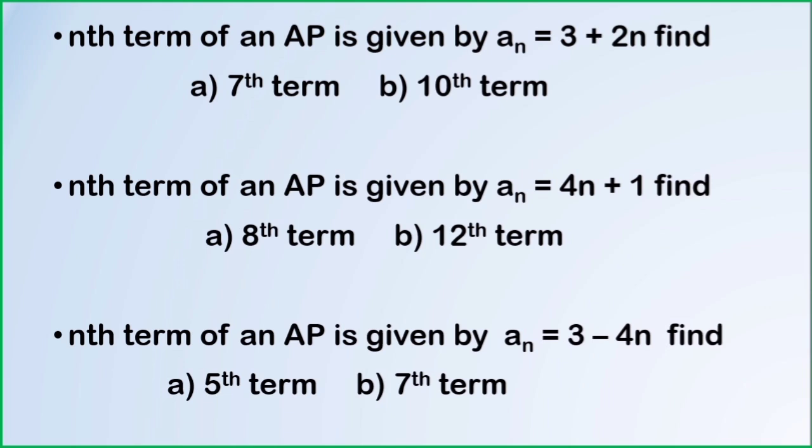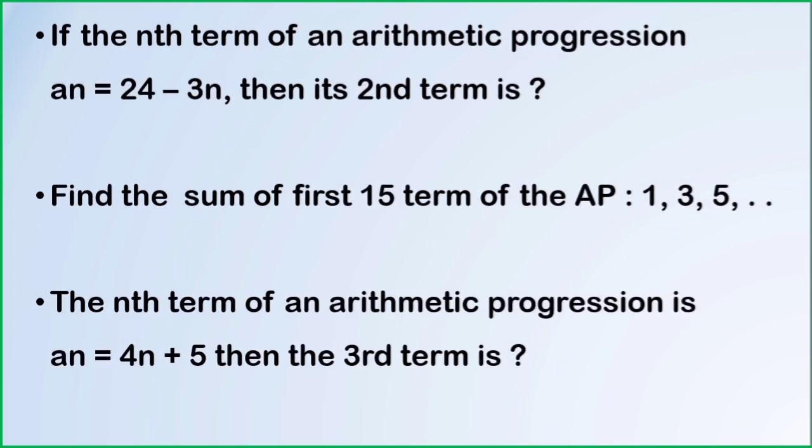Now we'll see a few similar questions. Given the nth term an equals 24 minus 3n, we should find out its second term. It was asked in one of the previous year exam papers. Next, find the sum of the first 15 terms of the AP 1, 3, 5 and so on.